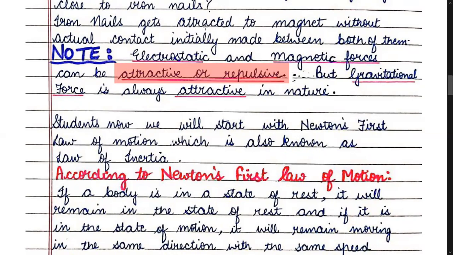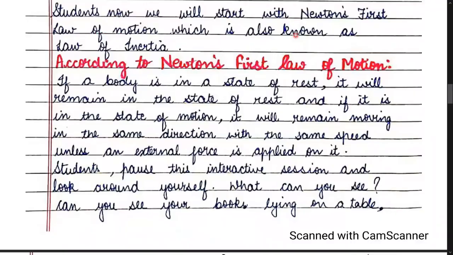Now children, we will start with Newton's first law of motion, which is given in exercise 3B. We are done with exercise 3A. Now let us move to exercise 3B.